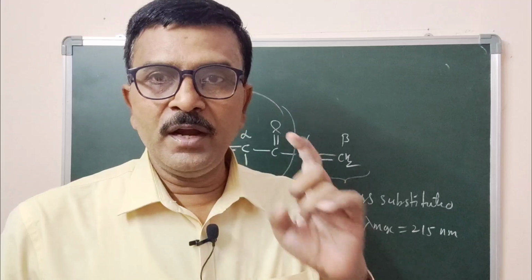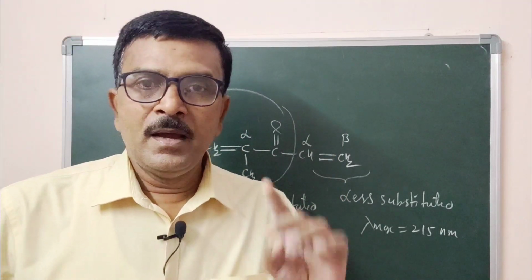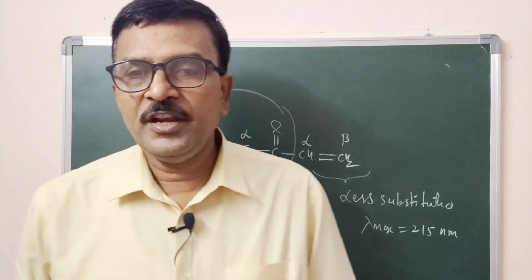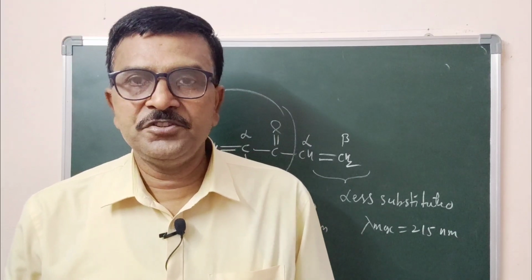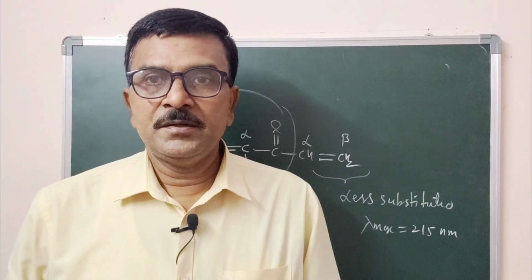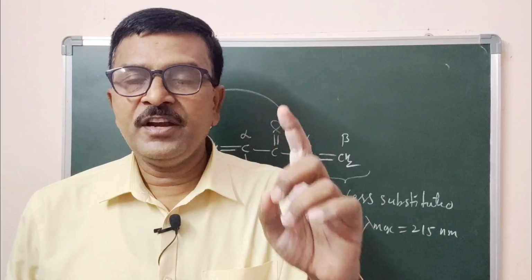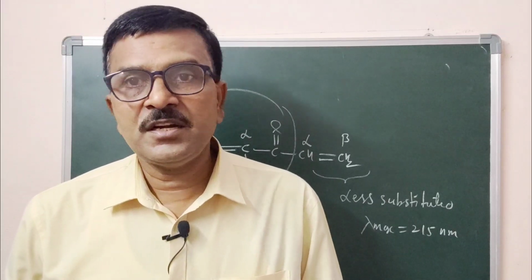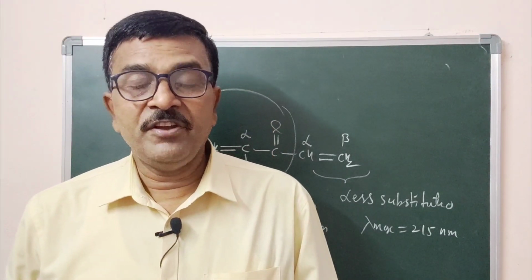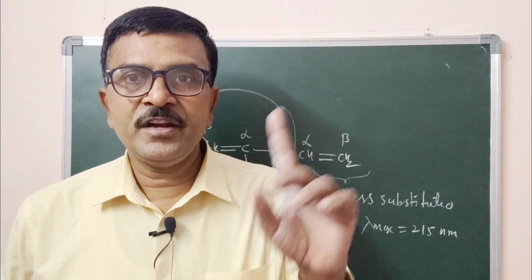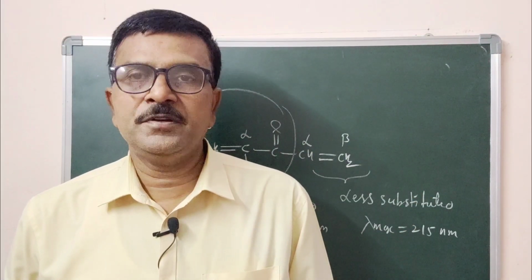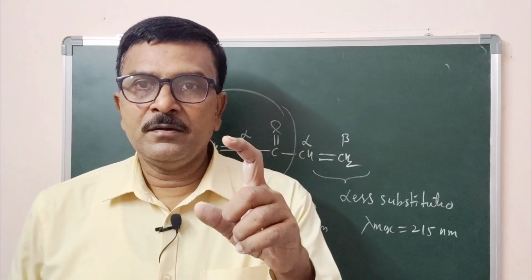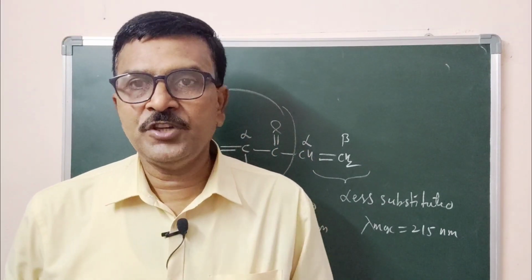Only 4 factors are included. One is solvent effect, another is conjugation effect, the third is steric factor, the fourth is cross conjugation. In the solvent effect, a polar solvent shifts the pi to pi star transition towards longer wavelength, and the n to pi star transition towards shorter wavelength. In the conjugation effect, increasing conjugation shifts the absorption maxima towards longer wavelength. In the stereochemical factors, the steric effect always shifts the absorption maxima towards shorter wavelength.